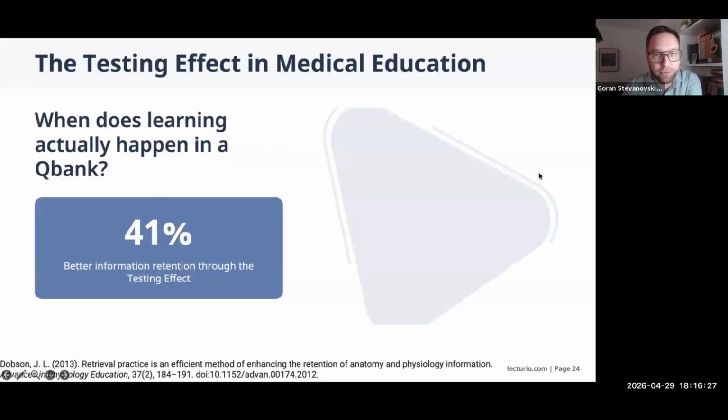So before we move into the platform, I just wanted to talk a little bit about the testing effect, which is the knowledge and the scholarship that we have that the testing effect, meaning students taking questions, even in the studying, in the learning process, not just at the end, does help with information retention. And when they use Qbank, there's 41% better information retention through this testing effect. And obviously, there are different studies giving you different percentages. This was a good study with a good methodology that talks about this. And although 41% might not look like a lot, it's almost half better information retention through this testing effect.